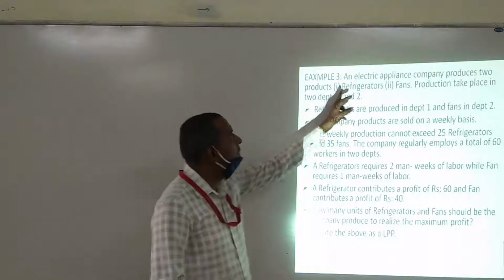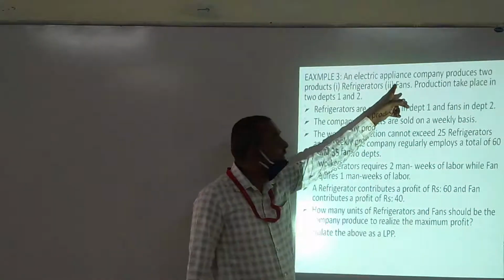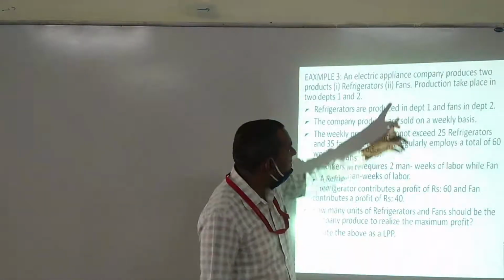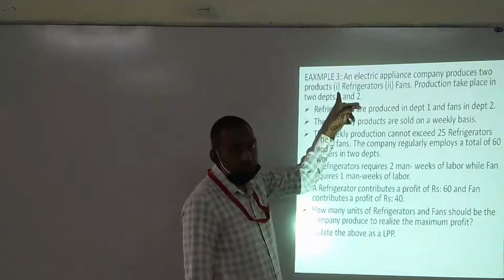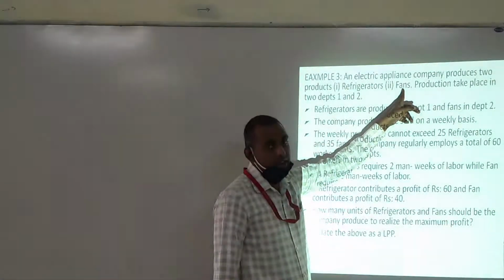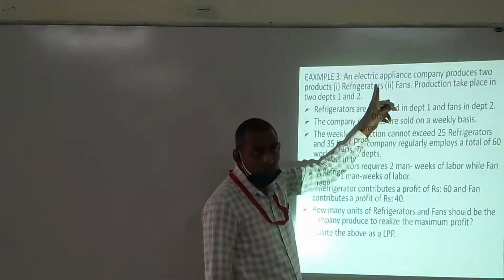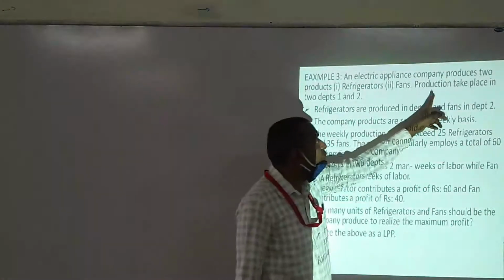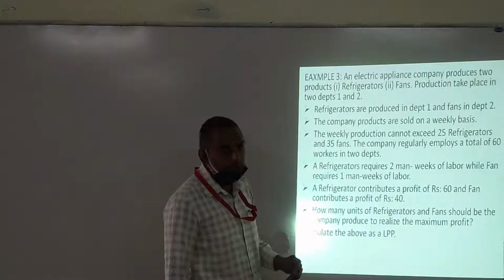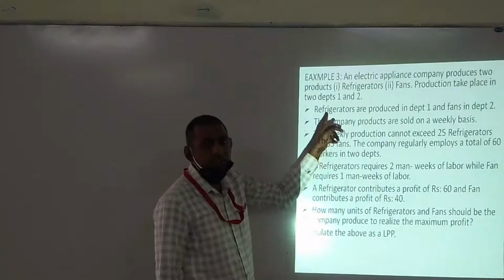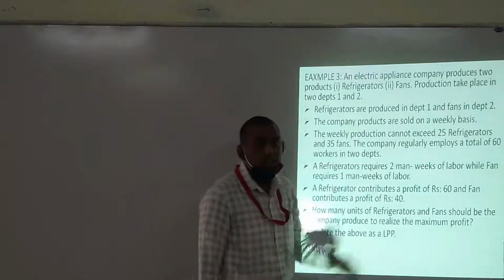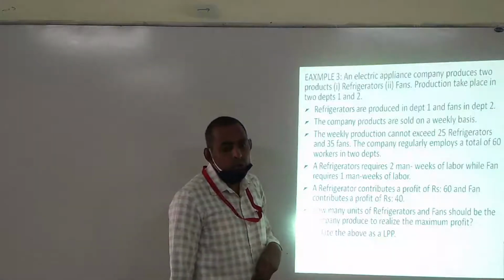First of all, an electric appliance company, the home appliances company, produces two products. One is refrigerator, another one is fan. Production takes place in two departments, that is department 1 and department 2. Refrigerators are produced in department 1 and fans are produced in department 2.